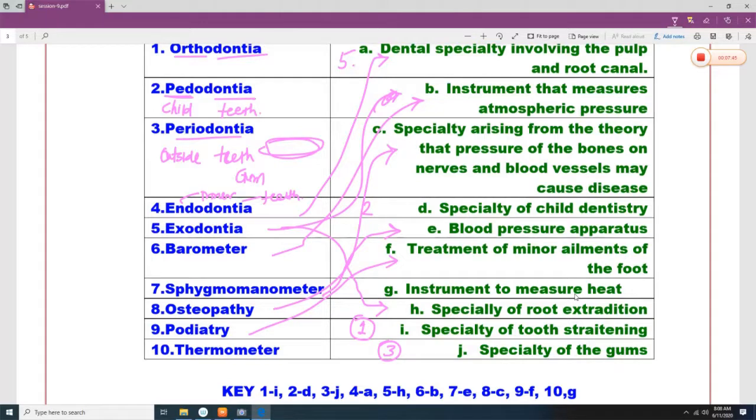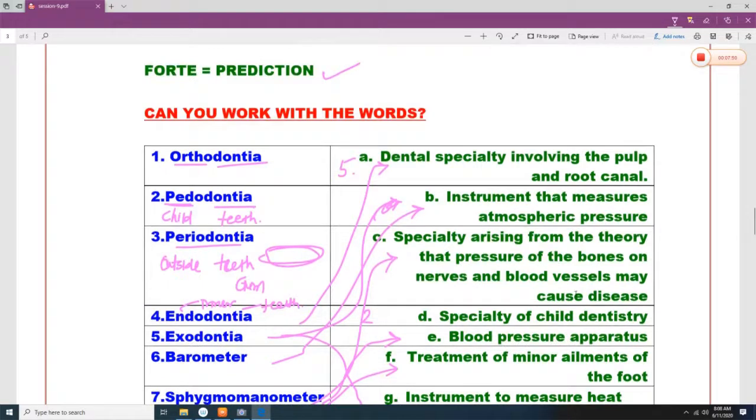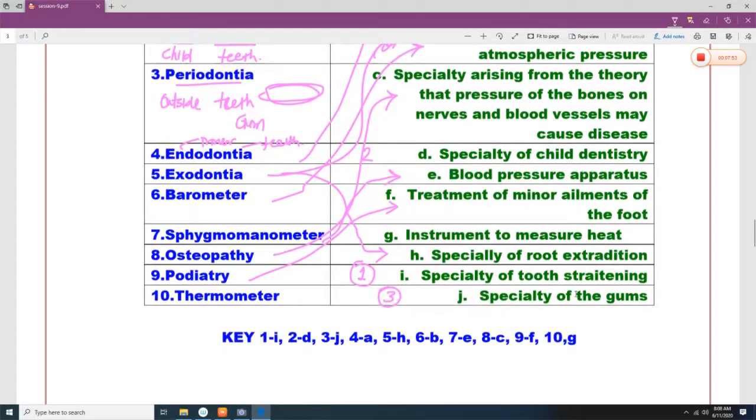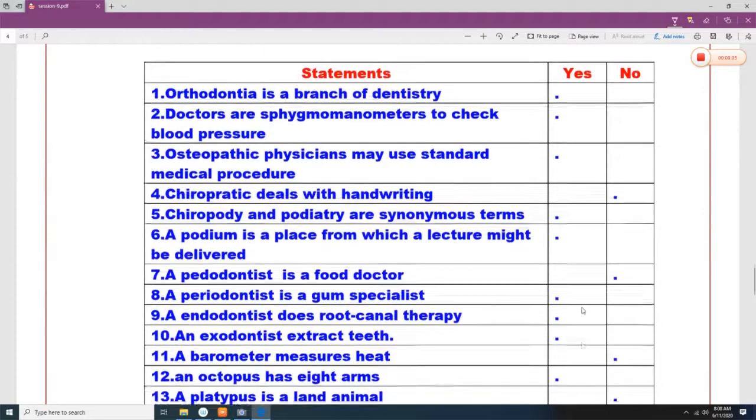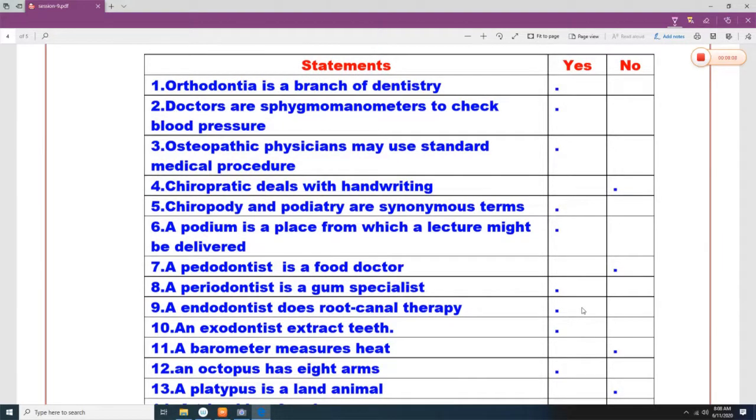And thermometer. Thermometer means which is measuring the heat of something. So that is known as thermometer. So that is an instrument to measure the heat. So this is 10. Orthodontia is a branch of dentistry, correct? Doctors use sphygmomanometers to check the blood pressure. Sphygmomanometer is for the blood pressure only. So yes. Osteopathic physicians may use standard medical procedure.